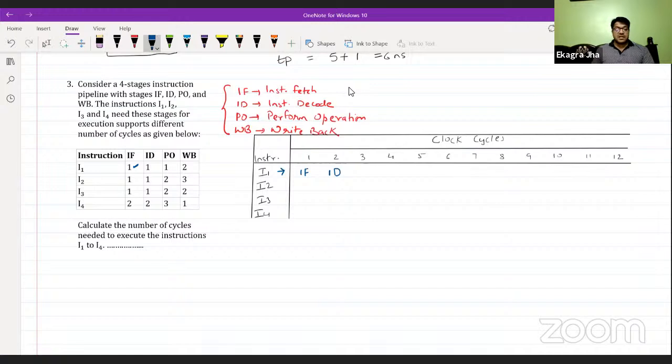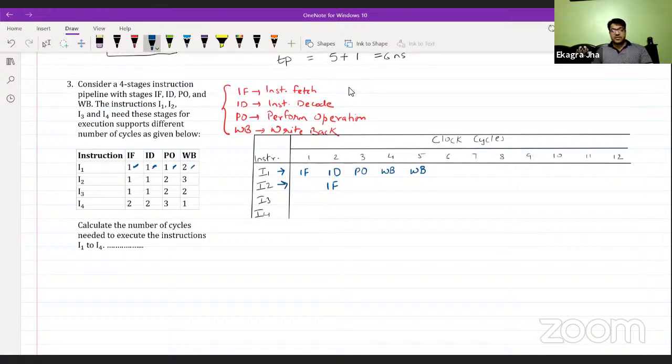But during the second cycle, I2 can enter the pipeline starting from its first stage, which is the instruction fetch stage for I2. This is what we call overlapping or pipelining. So let me complete I1 first, and then I will show you how I2, I3, I4 are going to execute. I1, as it is the first instruction, is not causing any problem. One cycle for IF, one for ID, one for performing operation, and two cycles are required for write back in I1.